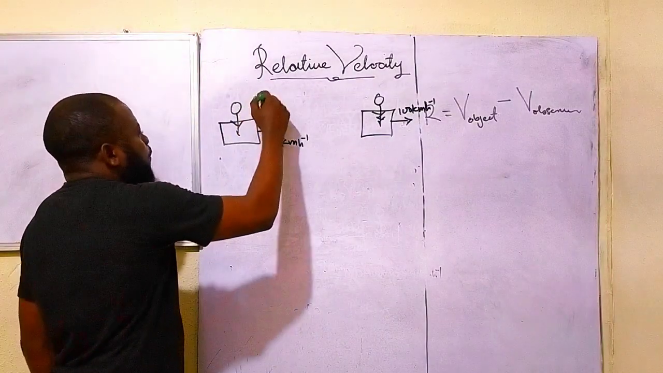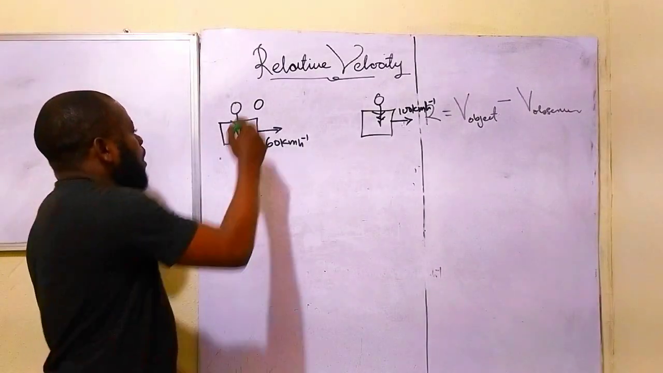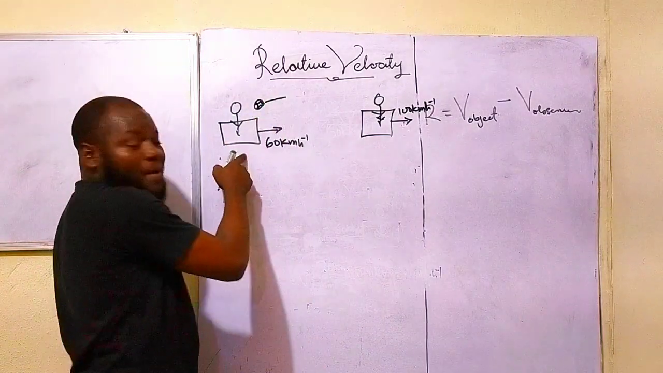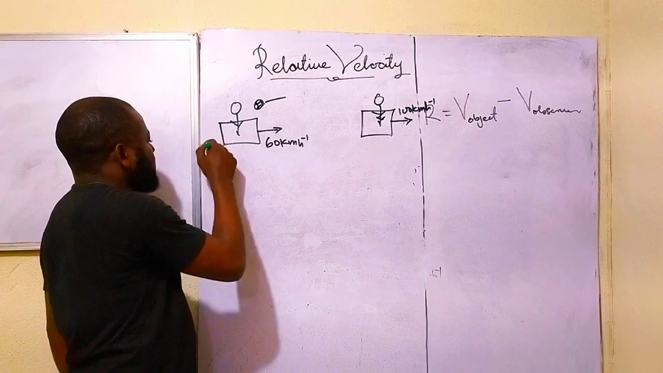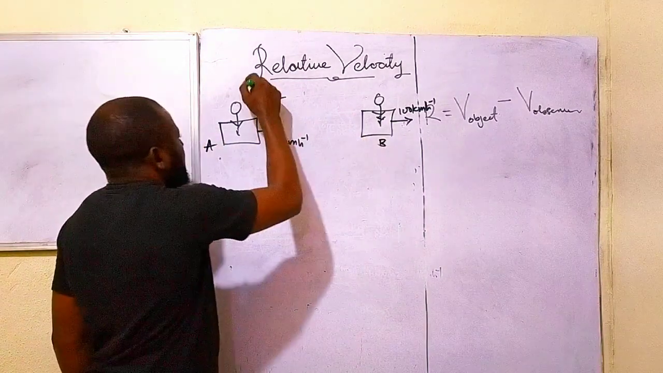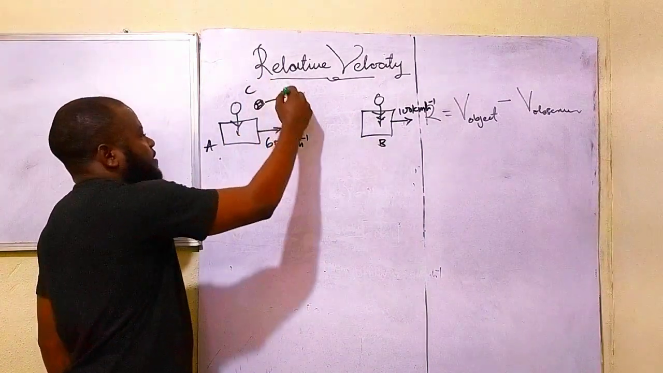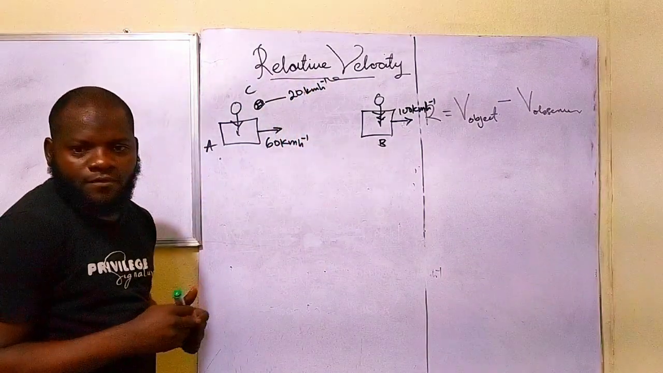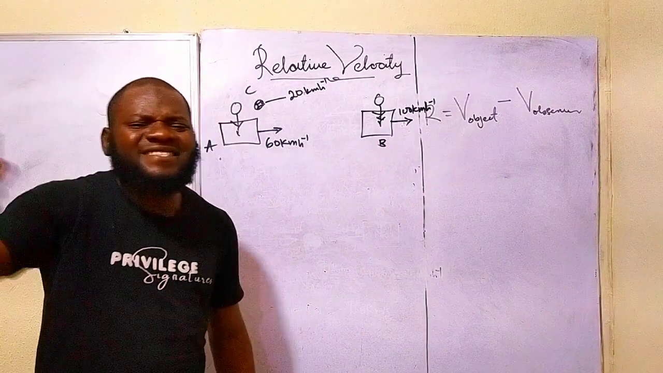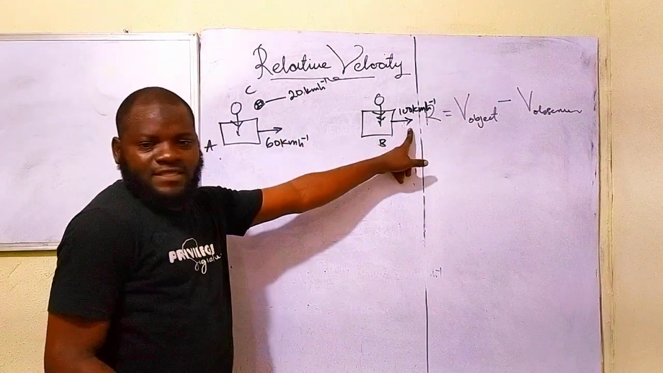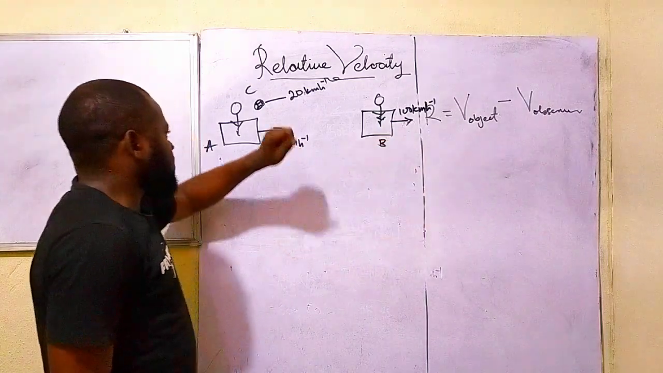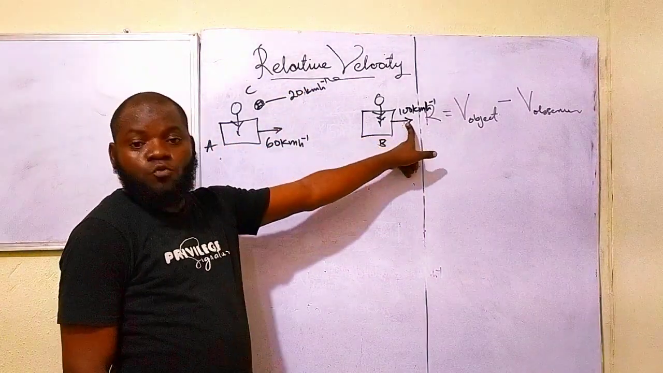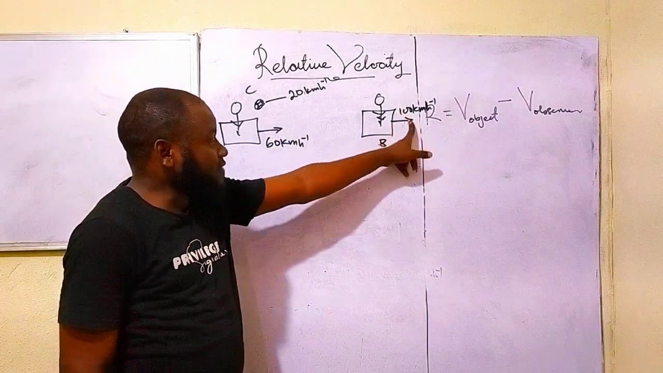I now throw a ball. I throw what? A ball. And the velocity of the ball in respect to the car. This is A, this is B. Let's say the ball velocity now is C. Let's say it is 20 kilometers per hour. The question now states that find the velocity of what? Of this ball as measured by you, which you are the observer now. You are the observer in this car now.